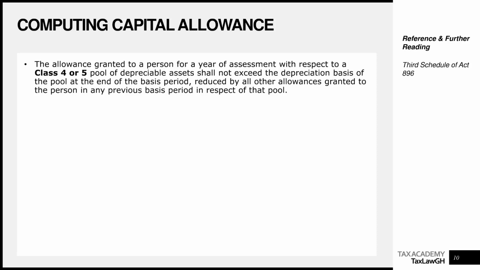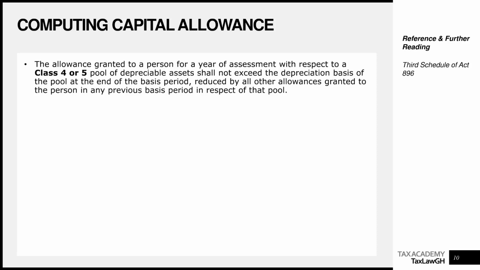Let's use numbers. Let's assume that at the end of the period, your class 4 or 5 pool has a balance for the depreciable asset of 400 Ghana cedis. Under no circumstance can you grant capital allowance greater than 400 cedis for the pool to become negative. What this means is that when you have a balance, the maximum allowance you can grant as capital allowance is the balance on the pool. So the lowest a pool balance can be is 0.